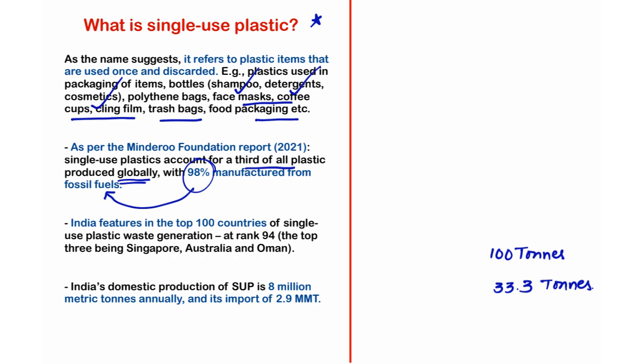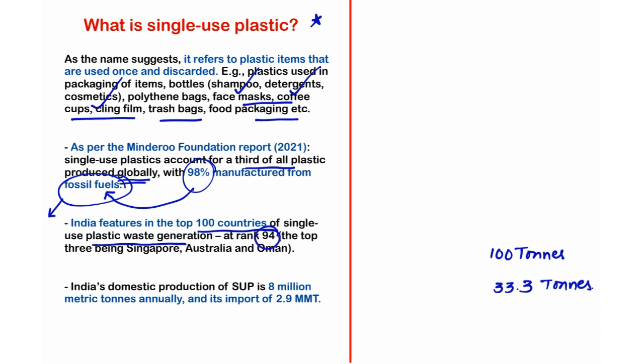And these fossil fuels are known to release carbon emissions, which are very harmful for the environment. I hope it is known to you. India features in the top 100 countries of single-use plastic waste generation. So among the top 100 countries that generate single-use plastic waste, India is one of them.